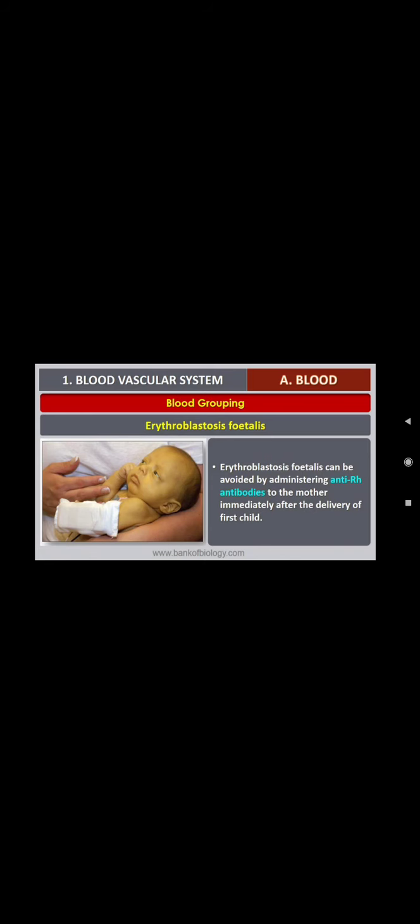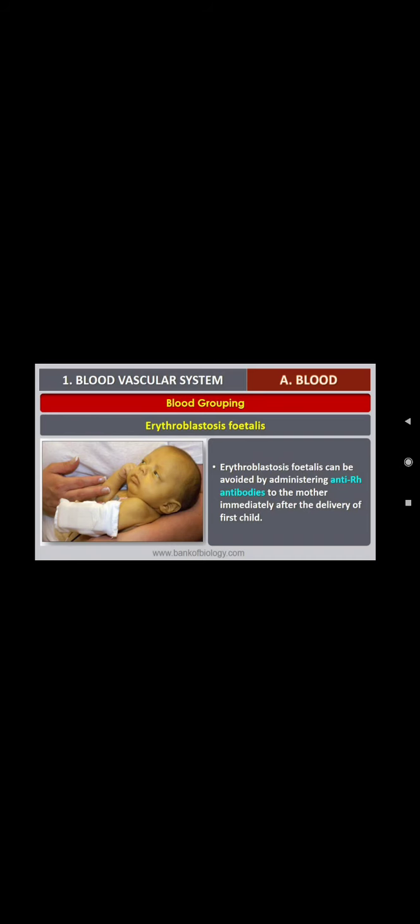The child's blood consists of RH positive, the mother's blood RH negative. So during delivery, a little amount of blood will mix with the mother's blood, so that erythroblastosis fetalis may occur. To avoid it, immediately after the delivery, the anti-RH antibodies should be administered into the mother, so that it can be avoided, is the concept.